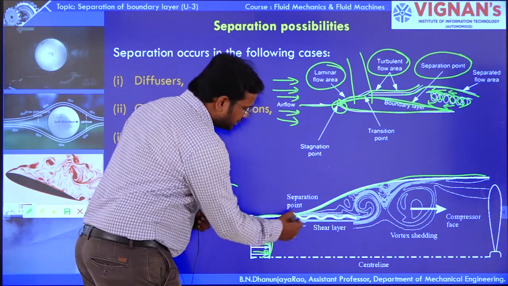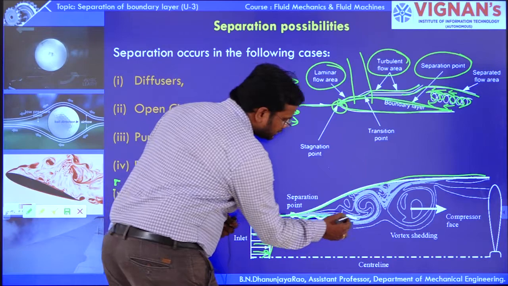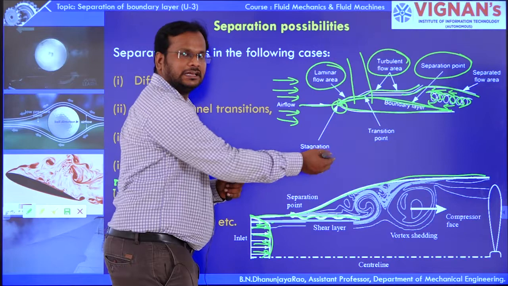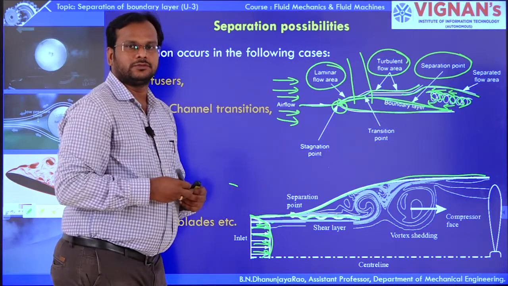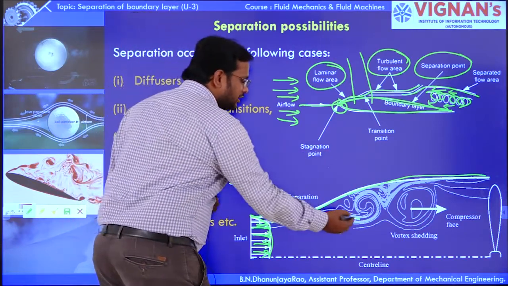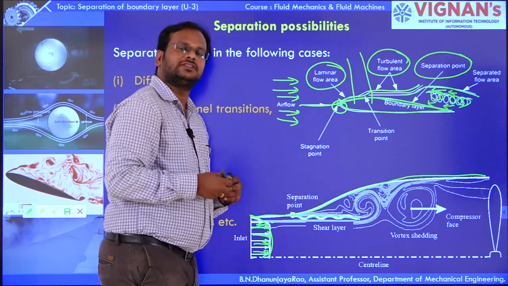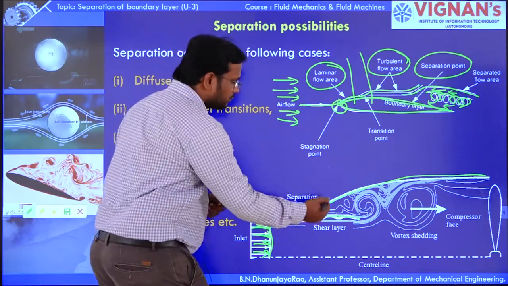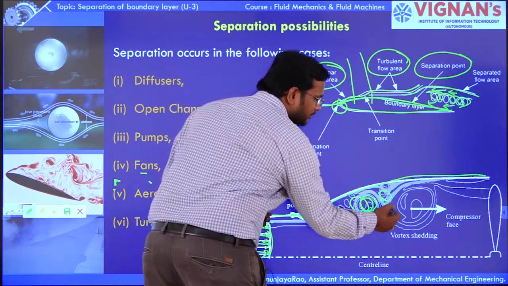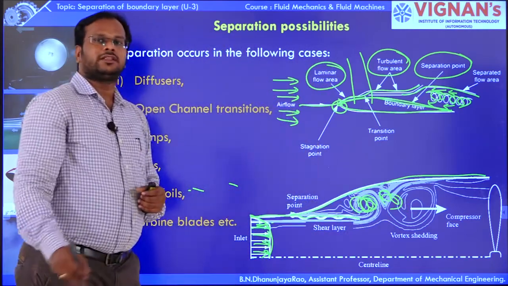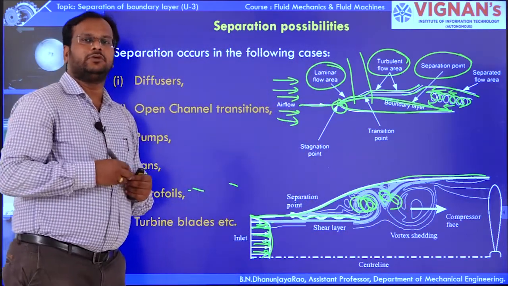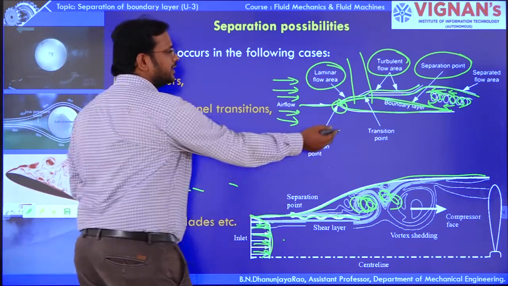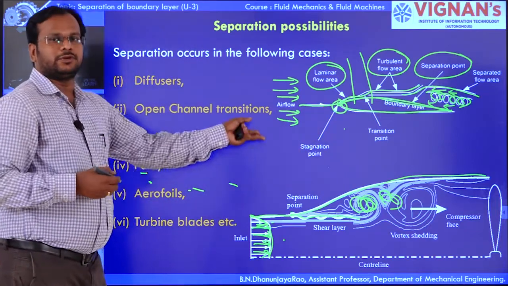Here you can observe the boundary layer separation is going to happen in this particular region because the cross section is going to be increased. Whenever the cross section or shape of the particular body is changed, the separation definitely happens to the flow in the boundary layer. So the formation of eddies is going to happen. The velocity will become negative and it will increase the pressure. So here it is a diffuser, here it is an aerofoil shaped profile.